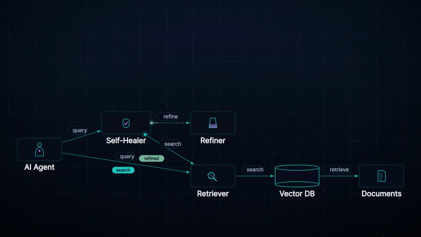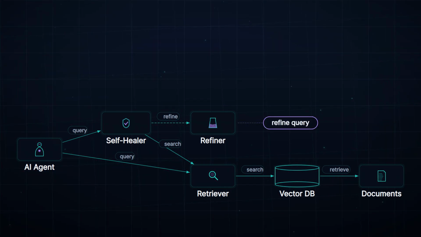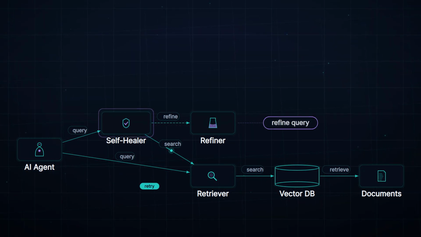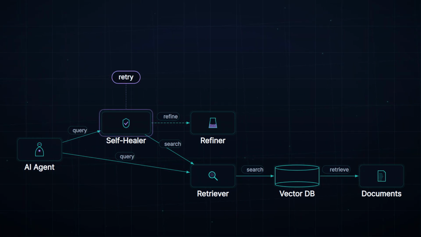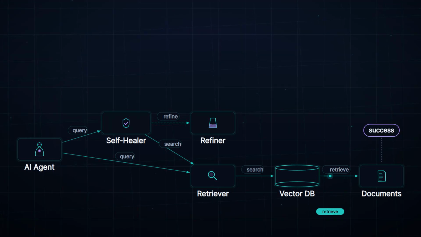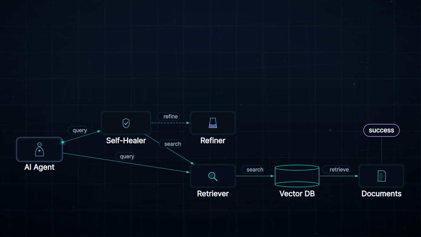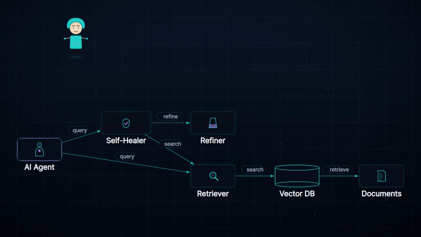The refined query returns to the self healer and is sent again to the retriever. This retry loop gives the system a second chance to find the right documents. The improved query leads to a better retrieval, and the correct documents are found. Now the agent gets a second chance if the first retrieval fails.